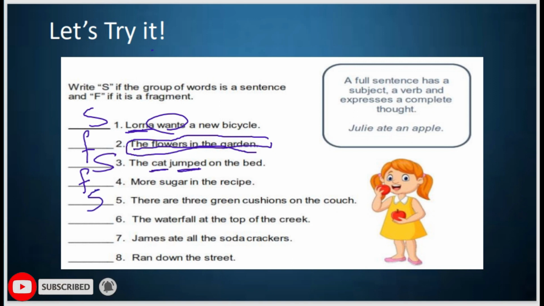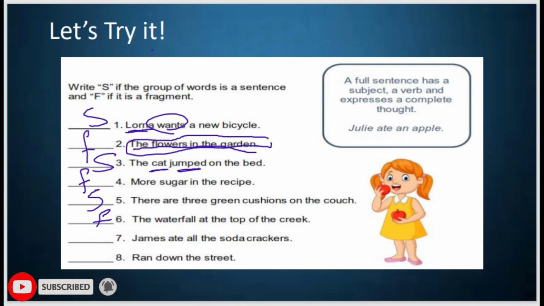Now the next one, the waterfall at the top of the creek. You feel that the sentence is not complete. You feel like it needs a completion to be a complete sentence. This is a sentence fragment.